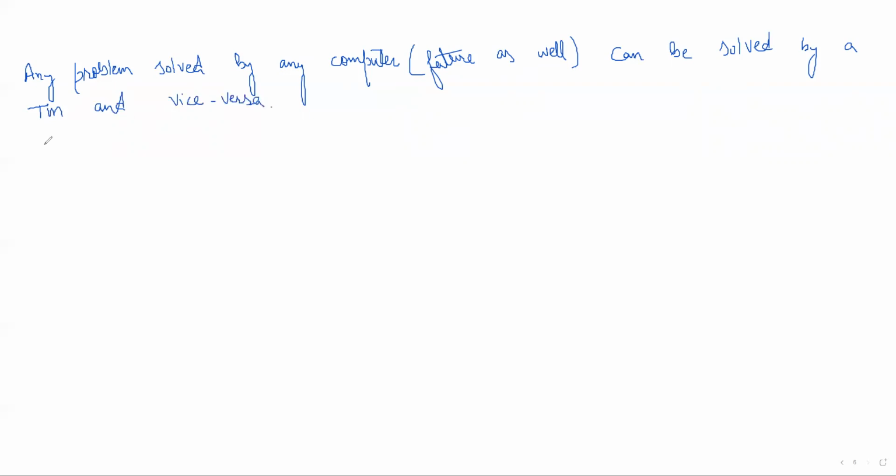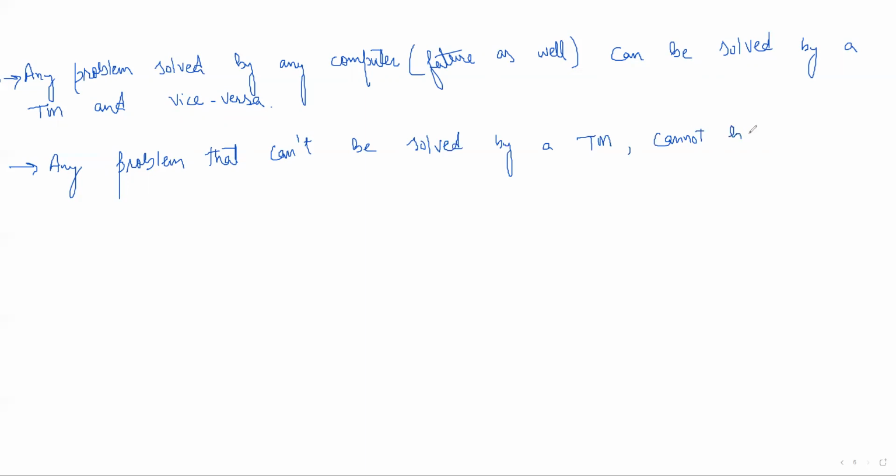Or we can say any problem that cannot be solved by a Turing machine cannot be solved by any computing device.